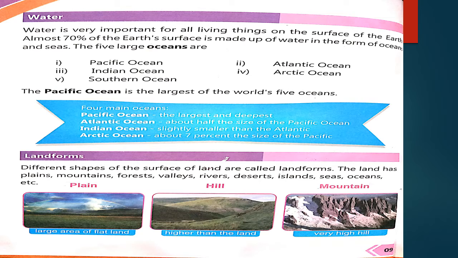As you can see, there are some images about landforms. The first one is plain. You can see the first image is about a plain, a large area of flat land. If the land is flat, it is called a plain. The next one is hill, higher than the land. As you can see in the second image, the hills are higher than the plain area. The next one is mountain, a very high hill. It is higher than a hill, so it is called a mountain.